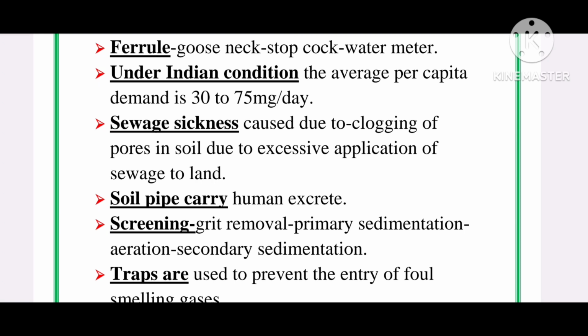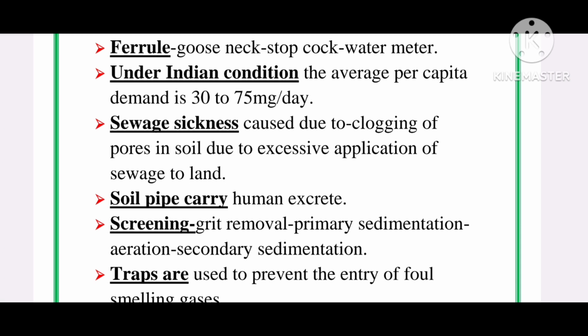They are usually placed after the fine screens to remove particles of size up to 0.2 mm or so.